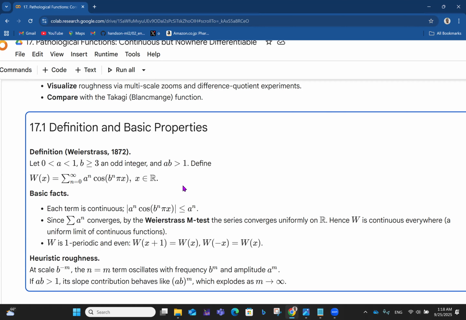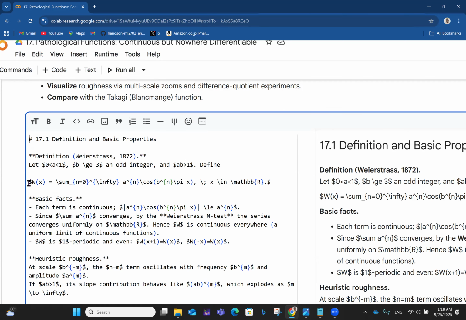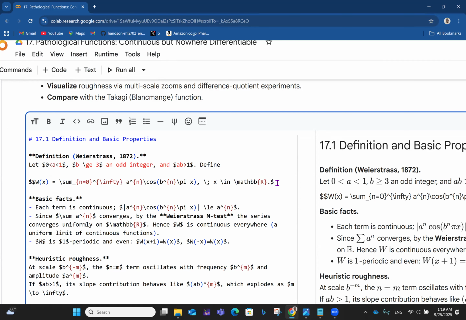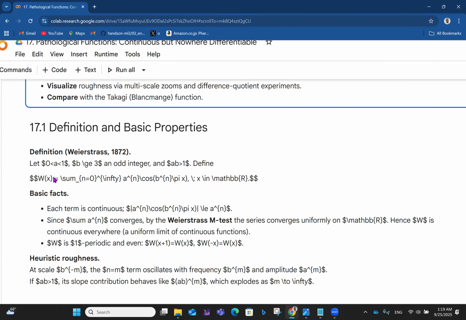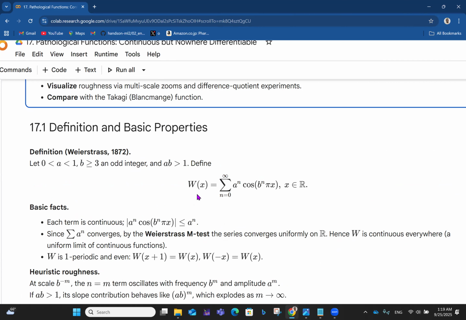I think this one should actually stand out. Okay, it should really stand out like that. So we double that. Yeah, good. Then you can define the Weierstrass function W of x to be the summation from n equals 0 to infinity of a to the power n cos(b to the power n pi x), for x belonging to the real number system. So we have some basic facts. Each term is continuous.